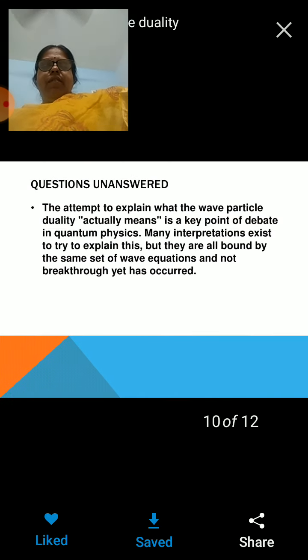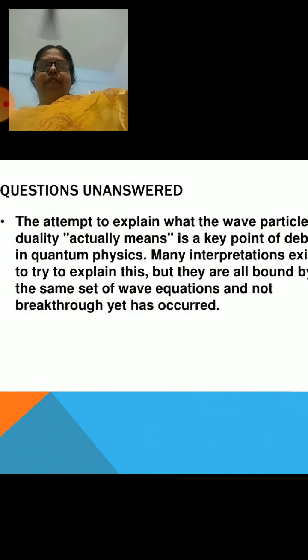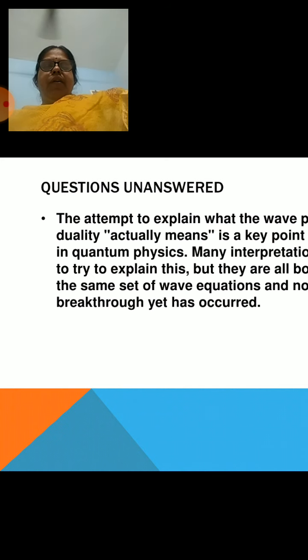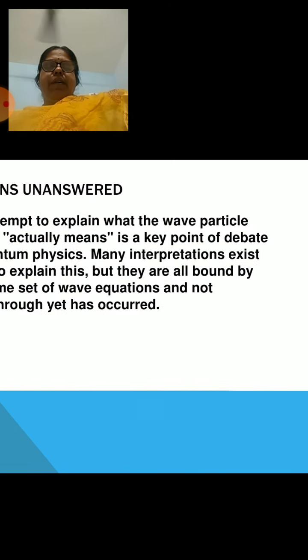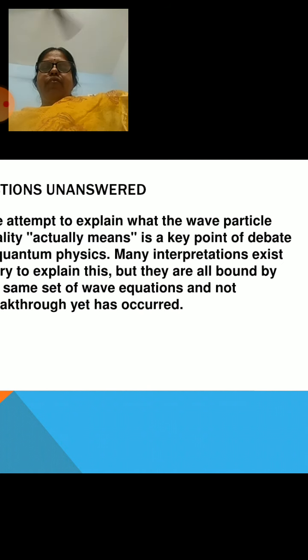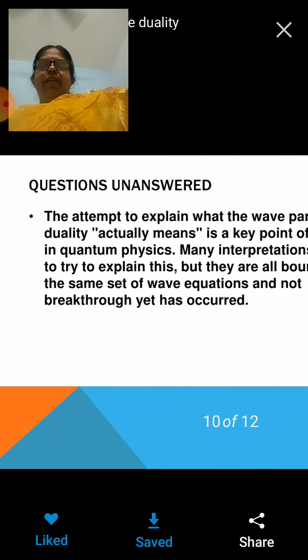What the wave-particle duality actually means is kept unanswered, and is a key point of debate in quantum mechanics. Many interpretations exist to try to explain this, but they are all bound by the same set of wave equations, and no breakthrough has occurred yet.